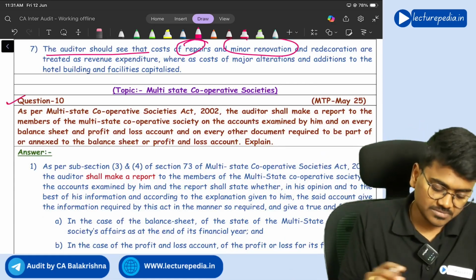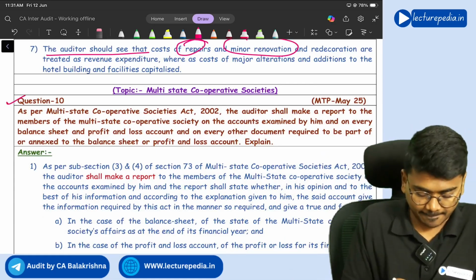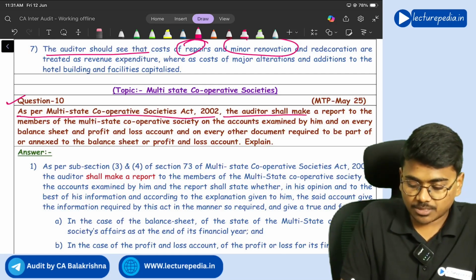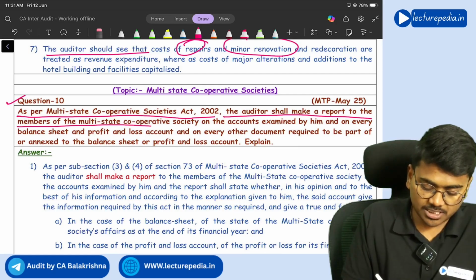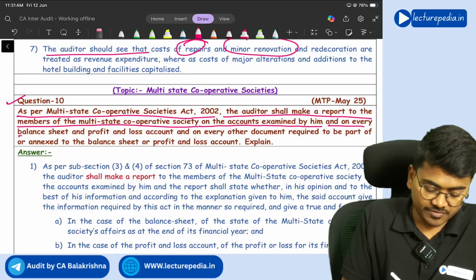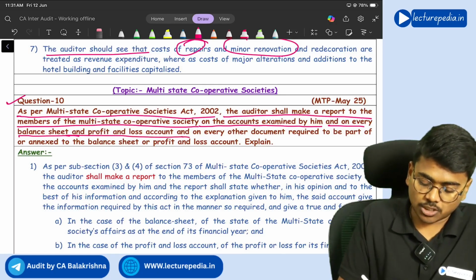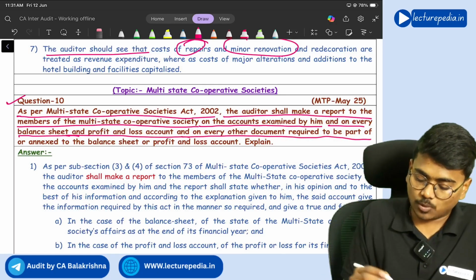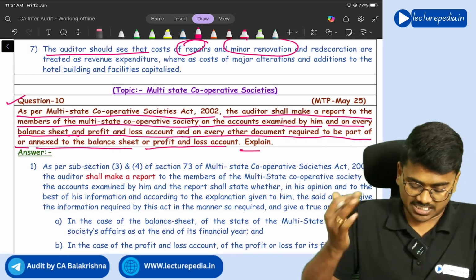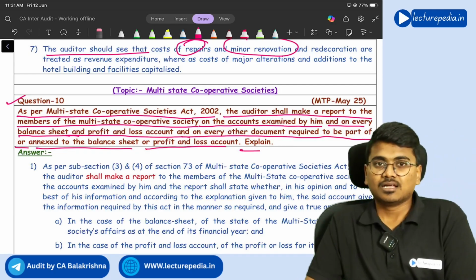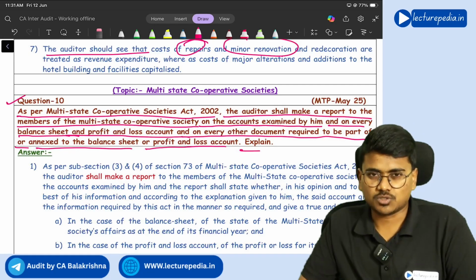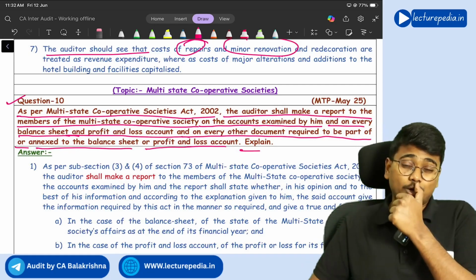Next, question number 10. As per the Multi-State Cooperative Societies Act 2002, the auditor shall make a report to the members of the multi-state cooperative society on the accounts examined by him, and on every balance sheet and profit and loss account, and on every other document required to be part of or annexed to the balance sheet or profit and loss account. Explain. So in the audit report that the auditor issues to a multi-state cooperative society, there should be certain points that should be present.